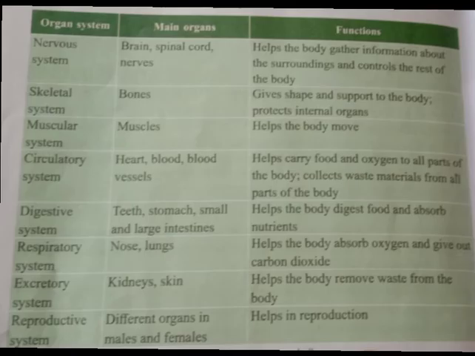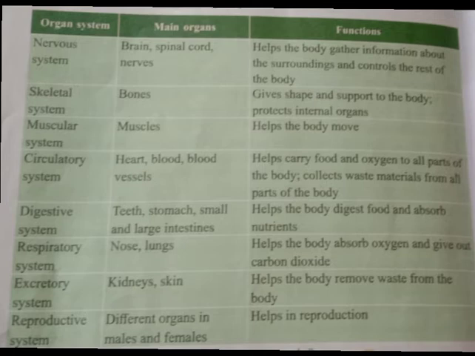In your textbook, page number 38, you can see a chart showing the organ systems, the main organs that form the organ system, and the function of the organ system. Let's see that. First one is nervous system. Main organs that form nervous system are brain, spinal cord and nerves.